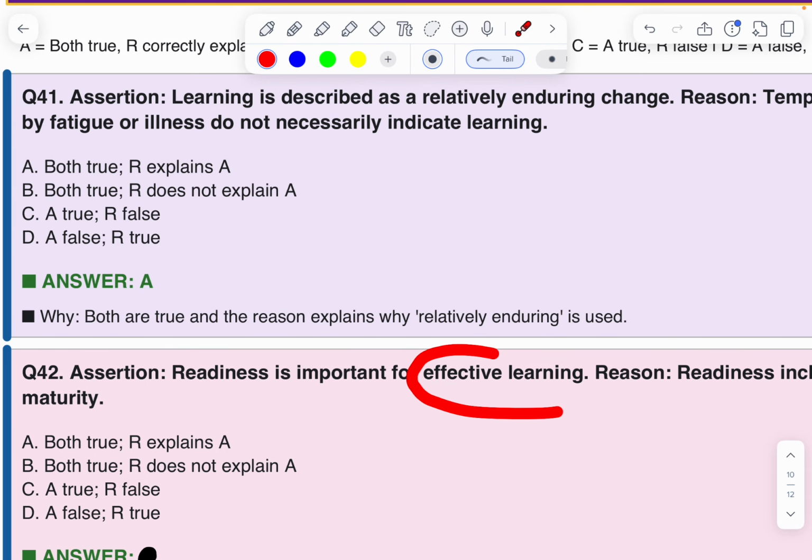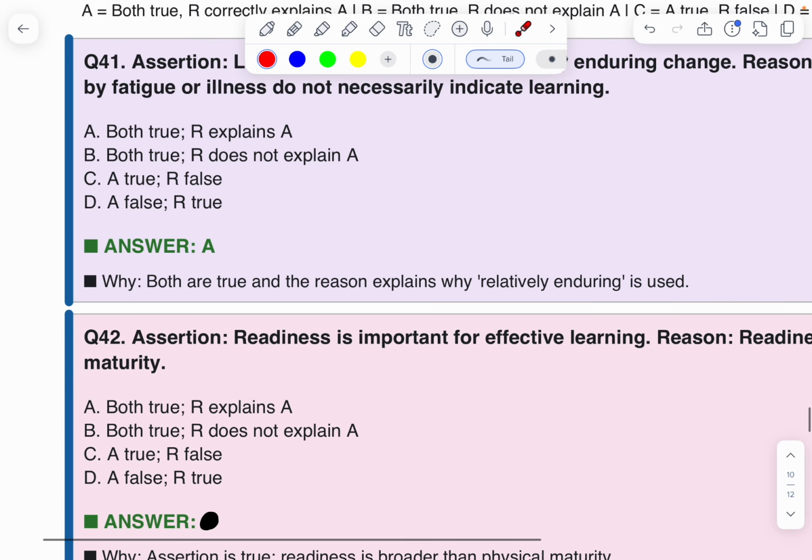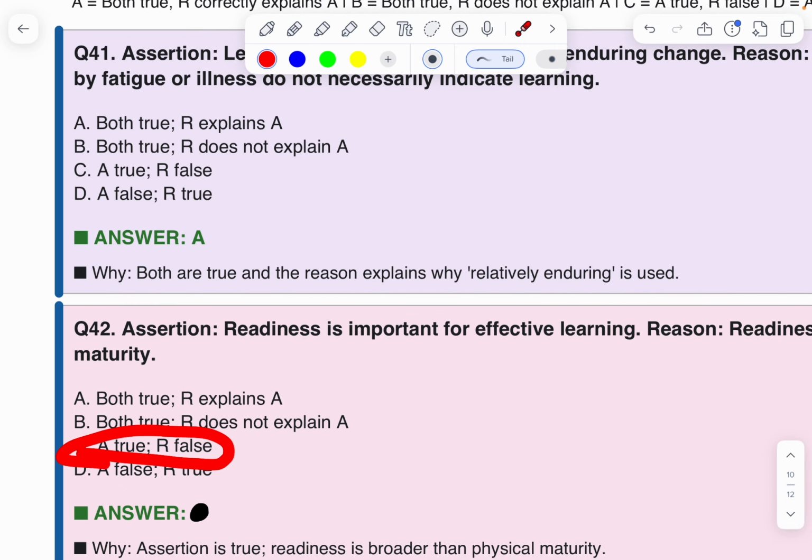Assertion. Readiness is important for effective learning. Reason. Readiness includes only physical maturity. What is the answer? Is A true or is it false?